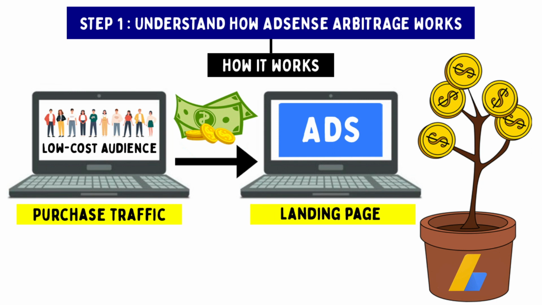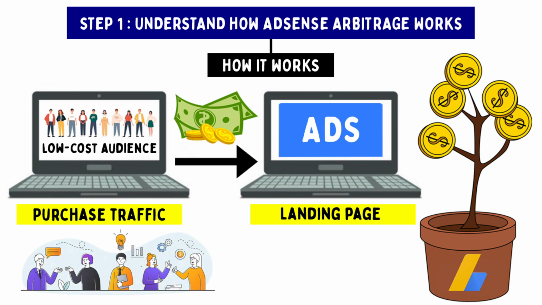The process looks like this. Create a landing page with Google AdSense ads on it. Purchase traffic from various sources such as Facebook ads, Google AdWords, or any other platform that offers low-cost traffic and send it to the landing page. If your content is good enough, the cost to generate the traffic to your website will cost less than the amount you get paid by Google AdSense. The money left over is profit for you to keep.